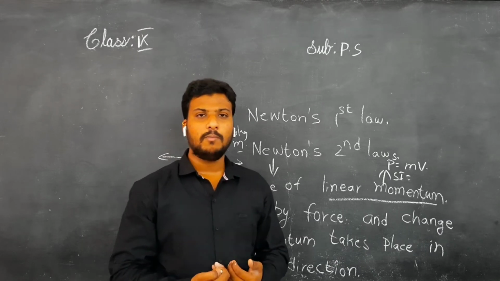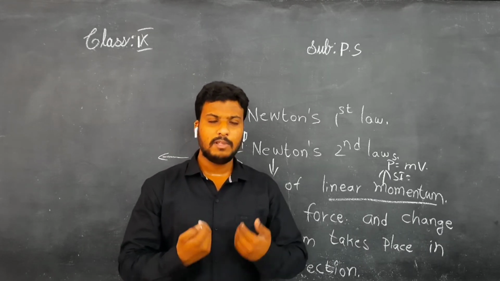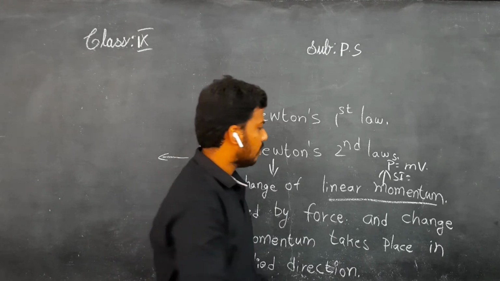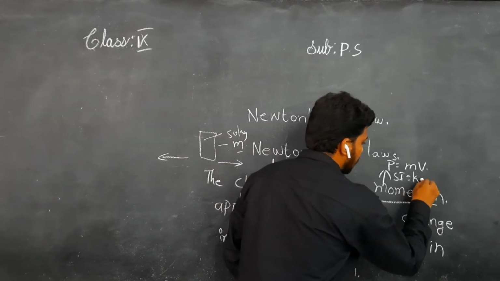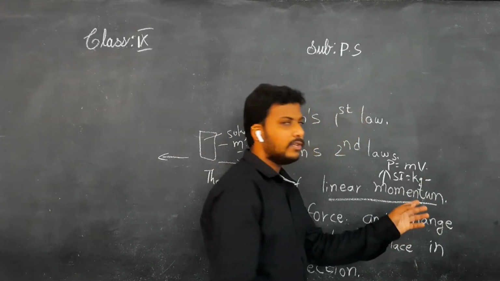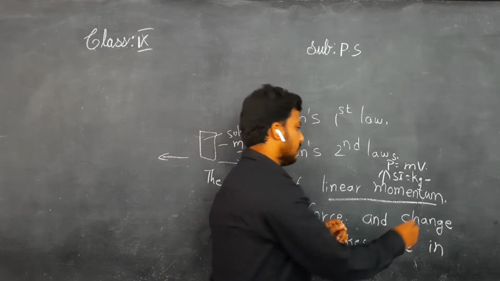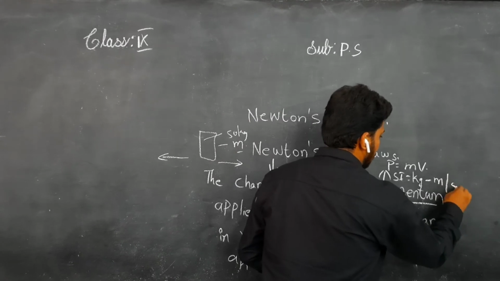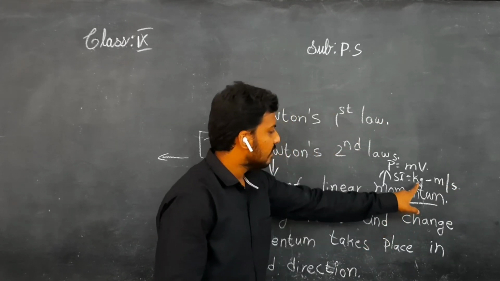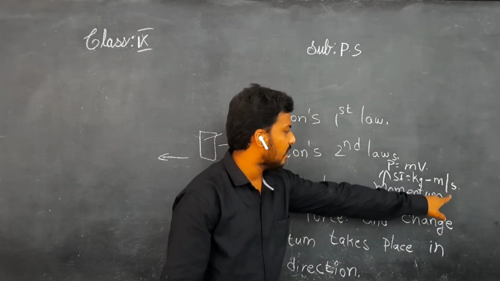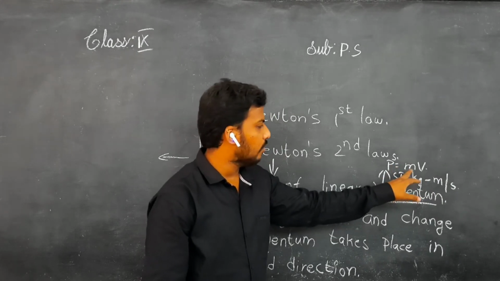Suppose I want to measure my weight, the mass, it is in kgs. If I want to measure velocity, what do I need? Meters per second. So the SI unit of momentum is kg-meters per second. This was the formula, P equal to mv.